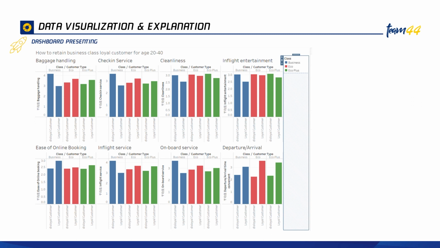For these 6 factors, we can find that the disloyal customer has a much higher rating than the loyal customer. That means, because the maximum rating from our customers is 5, getting a 3 means we are actually okay and do not have some big mistake. But if we have lower than 2.5 or lower than 3, we are thinking that there may be some problem. And here we can see that for all the loyal customers, for these 6 factors, they have a much lower rating than the disloyal customers.